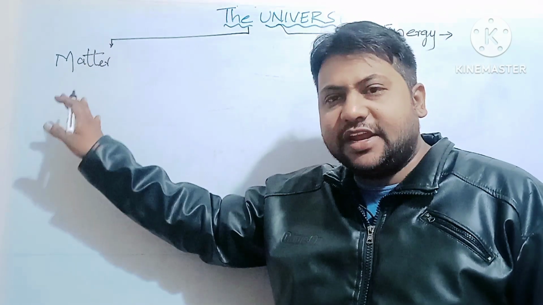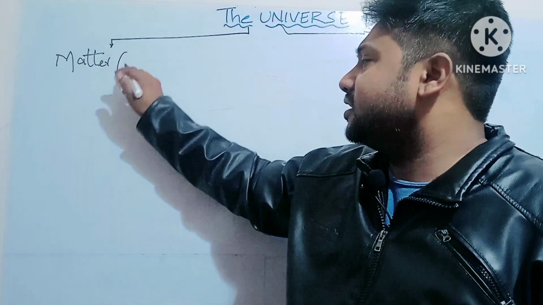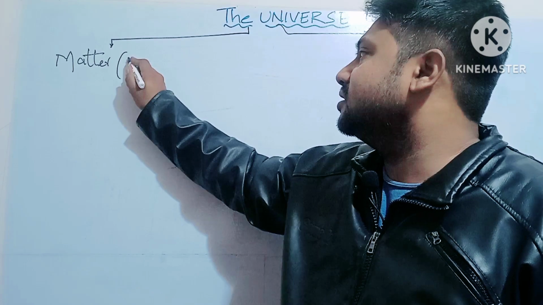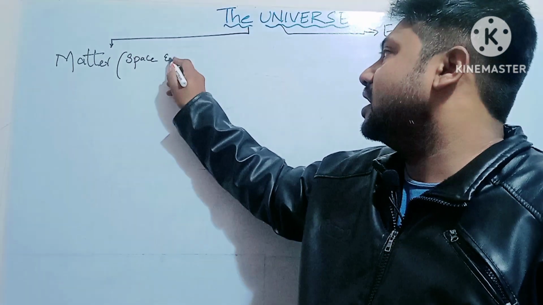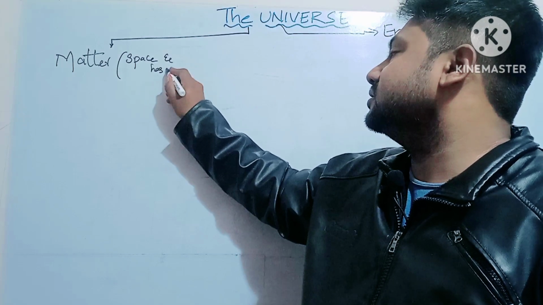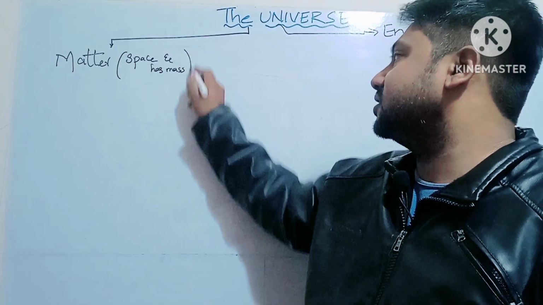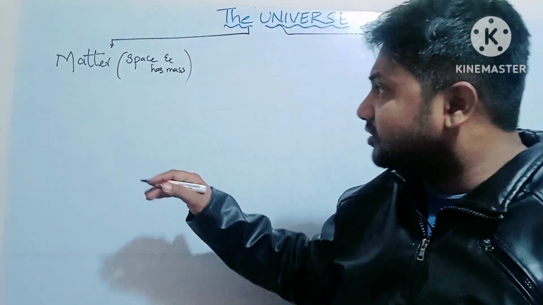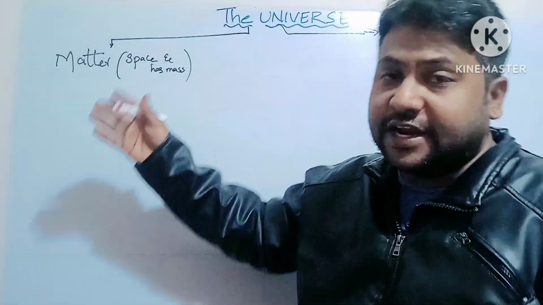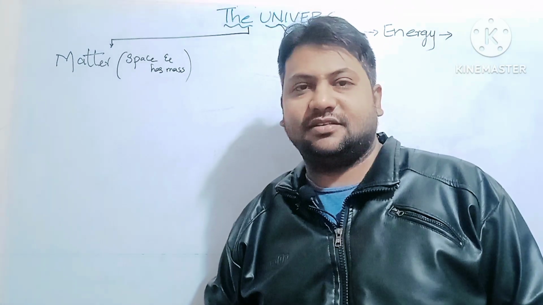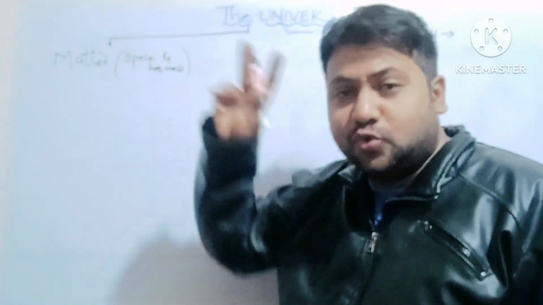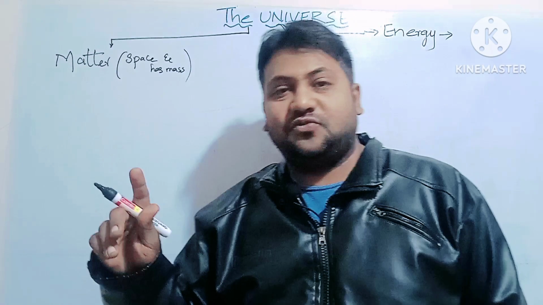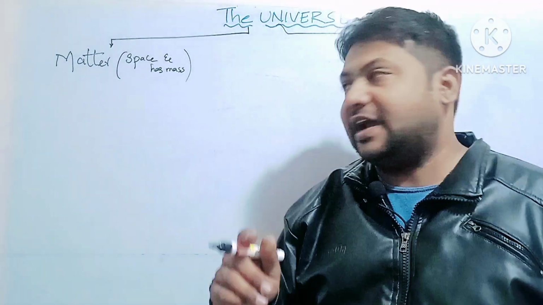Then again, this matter, as we have studied, occupies space and possesses mass. We have learned this in a previous topic, and we have also learned about the 5 different states of matter. Not going very deep into this, let us now divide matter into two forms: one is physical matter and the other is chemical matter.